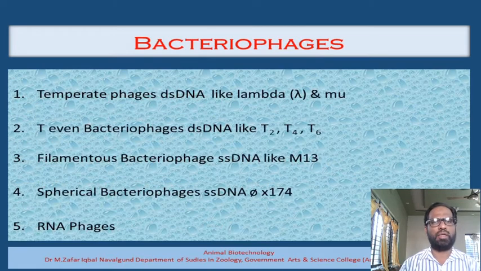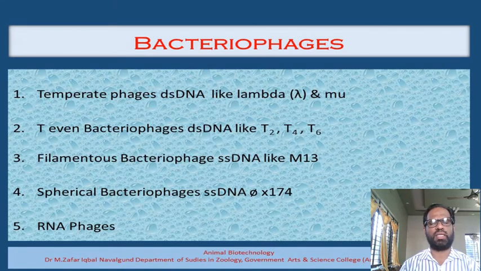If bacteriophages are taken into consideration, bacteriophage is not a single group, it is a very large, very heterogeneous group. Bacteriophages are the viruses which specifically infect bacteria. They use bacteria as a host cell. In the same way, there are certain viruses which use only animal cells as a host cell. They are called animal viruses. Similarly, there are certain viruses which only infect plants. In this way, every virus has its own host, and accordingly they are called bacteriophages, animal viruses, or plant viruses.